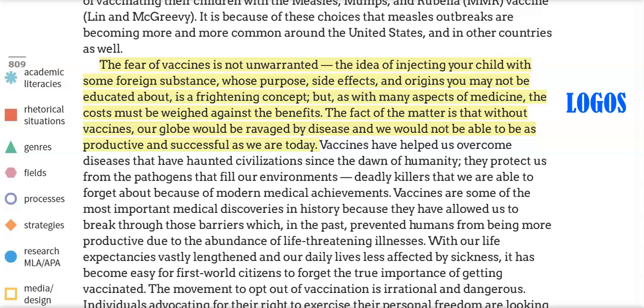She says the fact of the matter is that without vaccines, our globe would be ravaged by disease, and we would not be able to be as productive and successful as we are today. Now, of course, when Dzubay says the fact is, is that convincing people who are skeptical, who think vaccines aren't needed because they haven't seen these diseases harm someone they know?